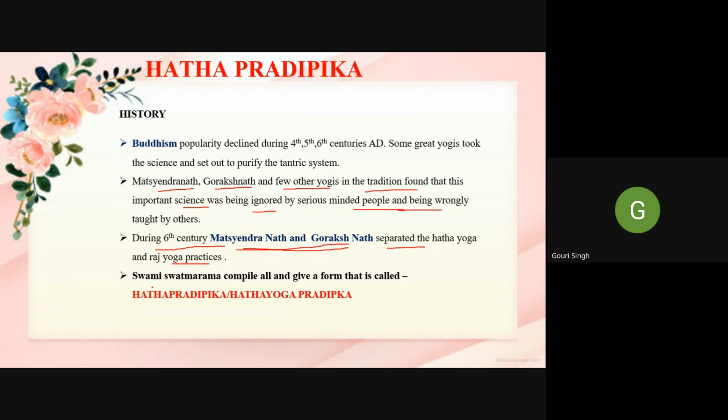Then lastly, Swami Swatmarama came. It is not directly written in any year, but they define that within the time period of 13th to 15th century, Swami Swatmarama compiled this Hatha Yoga text, which was spread by Matsyendranath and Guru Gorakshnath and the other yogis who followed the Natha Parampara. But when Swami Swatmarama came, he just tried to compile it and give it a form that is called Hathapradipika or Hatha Yoga Pradipika.